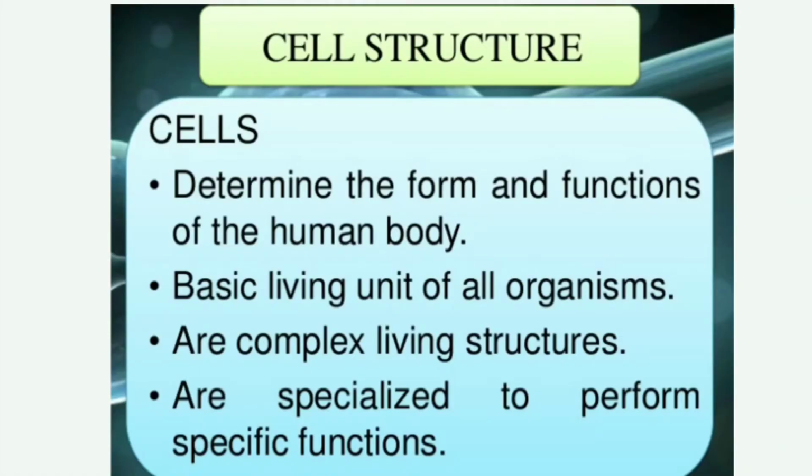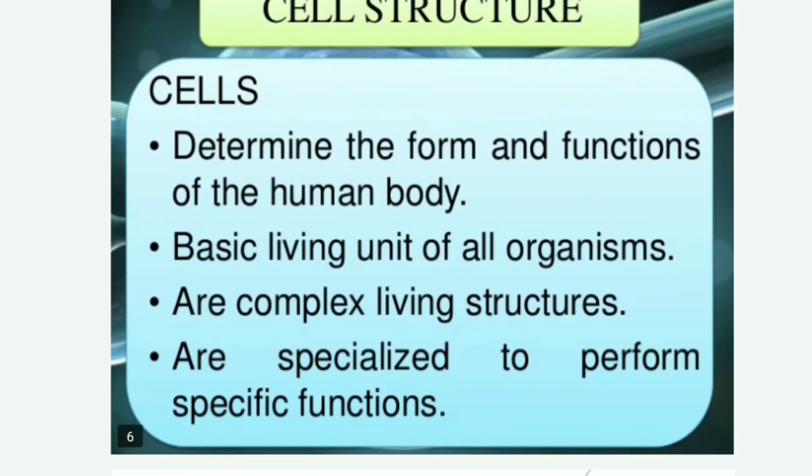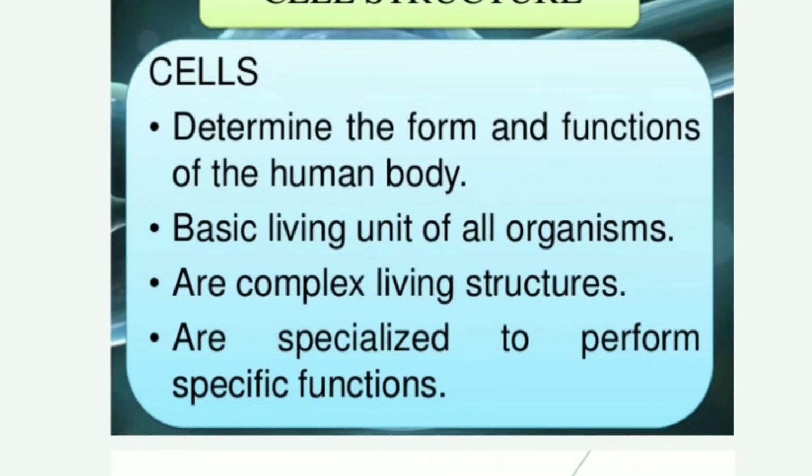Now let's move on to the cell structure. Cells determine the forms and functions of the human body. All living organisms are made up of cells, so we can say that cells are the basic living unit of all living organisms. The cells are complex living structures which are specialized to perform specific functions in our body. Different cells are specialized to perform different functions in our body. That's all about cell structure.